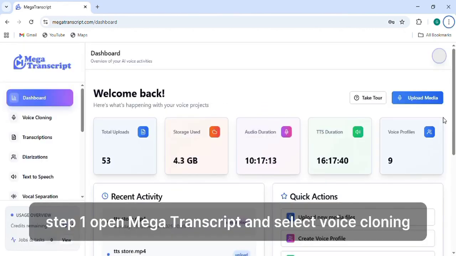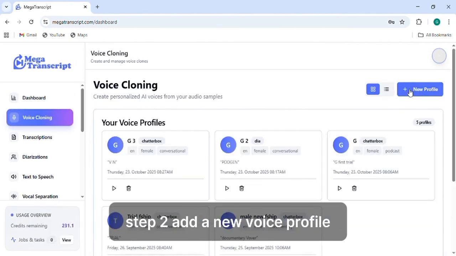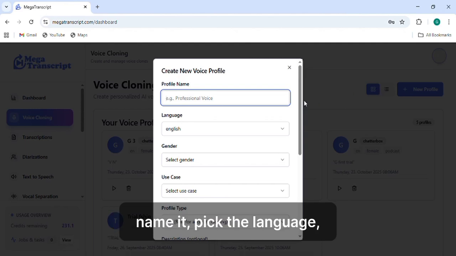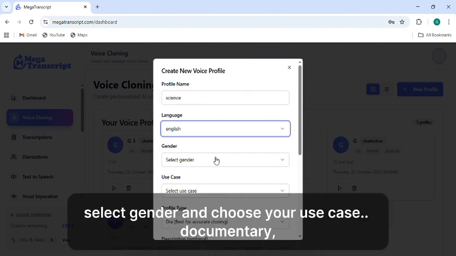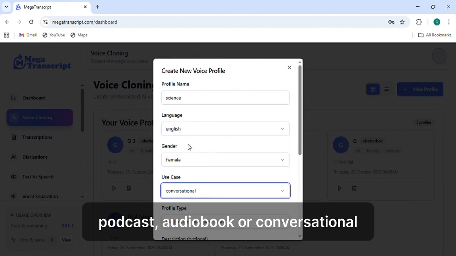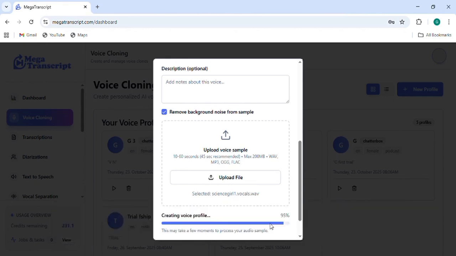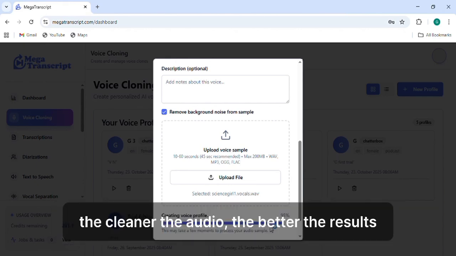Step 1, open Megatranscript and select voice cloning. Step 2, add a new voice profile, name it, pick the language, select gender, and choose your use case, documentary, podcast, audiobook, or conversational. Step 3, upload a high-quality, clear voice sample. The cleaner the audio, the better the results.